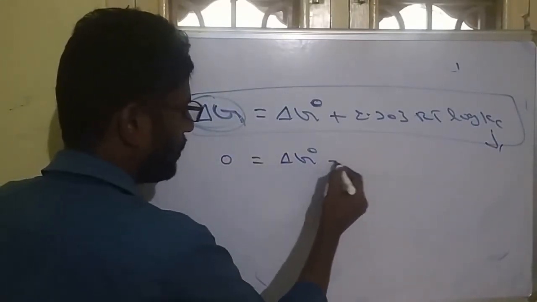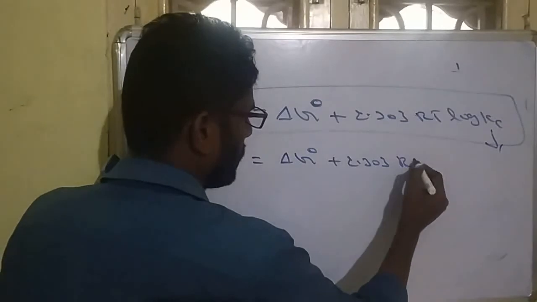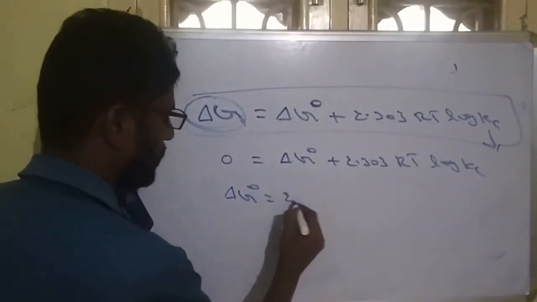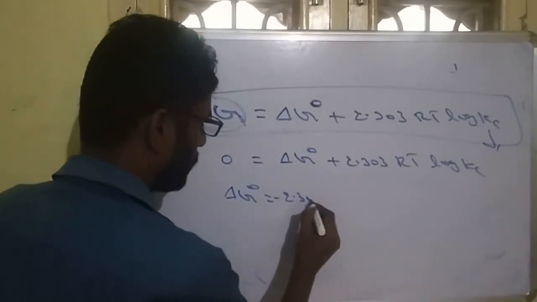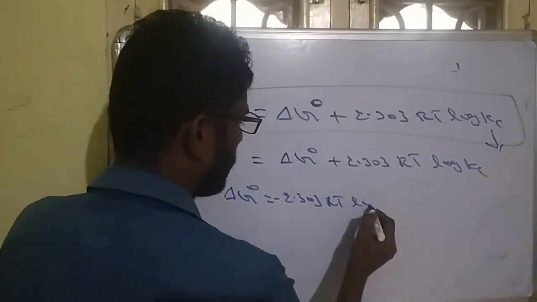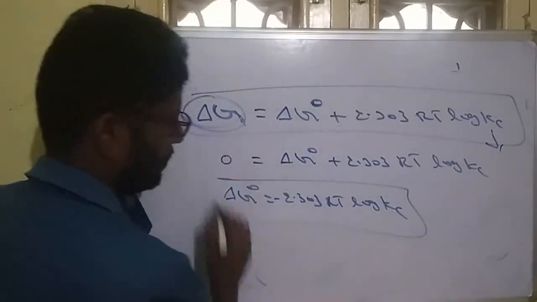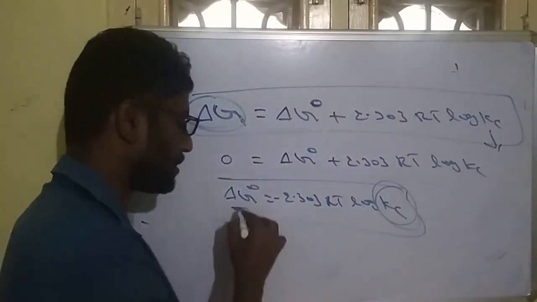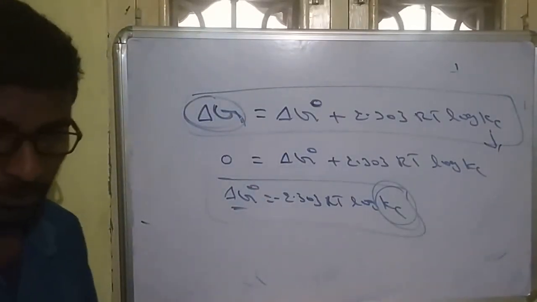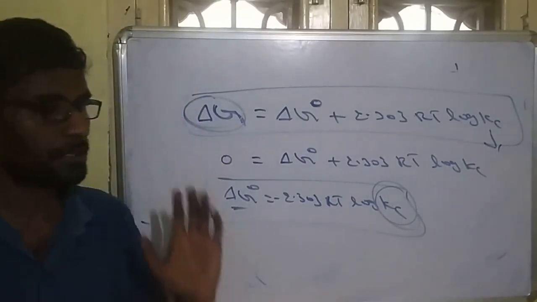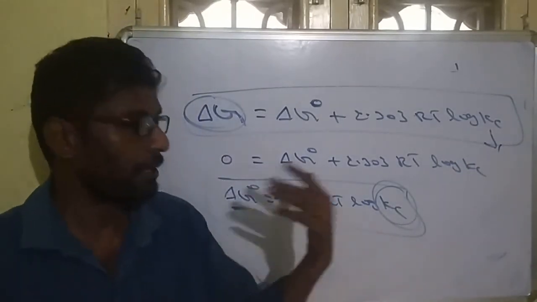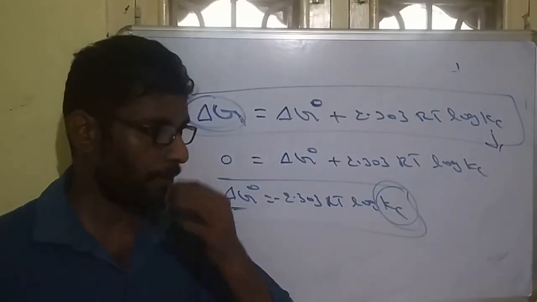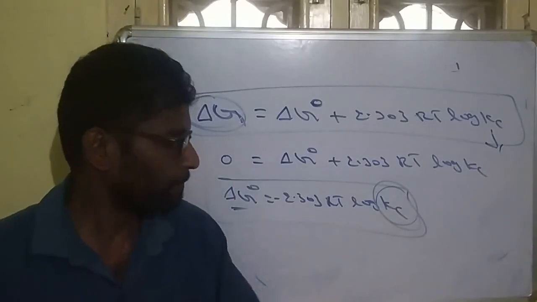So delta G naught plus 2.303 RT log Kc equals zero. From this, delta G naught is equal to minus 2.303 RT log Kc. So by knowing the equilibrium constant, we can calculate standard Gibbs energy. This is also an important formula. So these are the state functions: internal energy, enthalpy, entropy, Gibbs energy. Practice these formulas, and whatever doubts you have, just ask me in the group. I'll explain. So thank you very much.